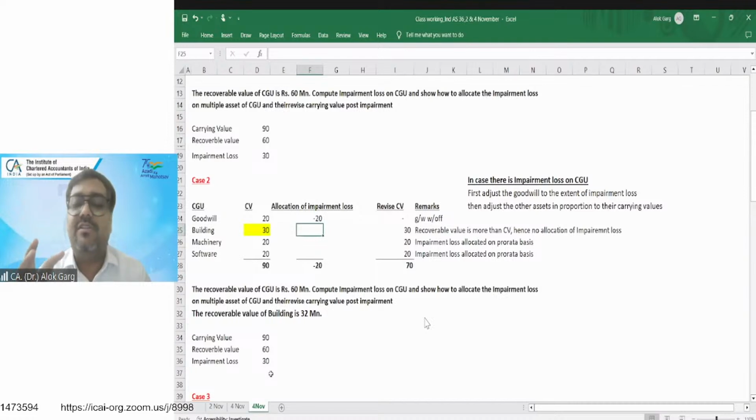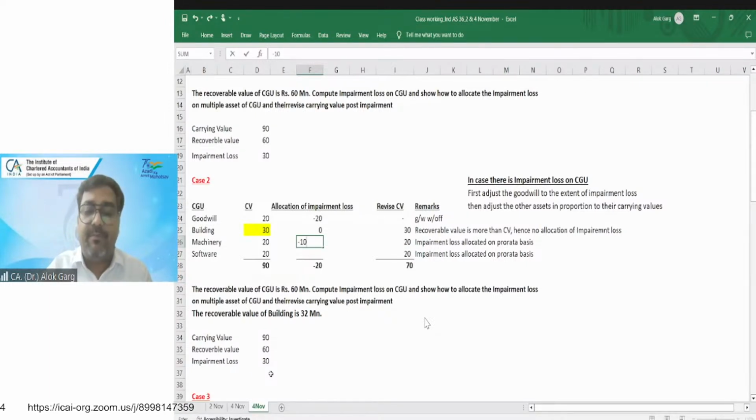You cannot reduce the value of that particular asset below its carrying value. So there will not be any impairment on this building. Building will be 30. The remaining has to be allocated pro rata between the remaining assets. Minus 10 multiplied by 20 divided by 40. This is how this impairment loss is going to be allocated.